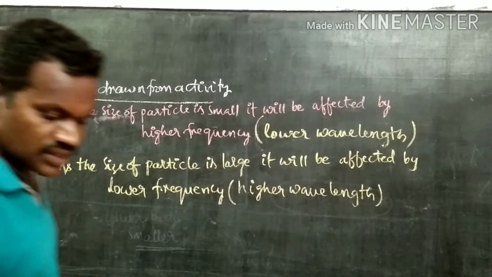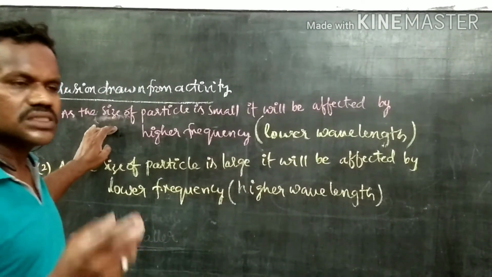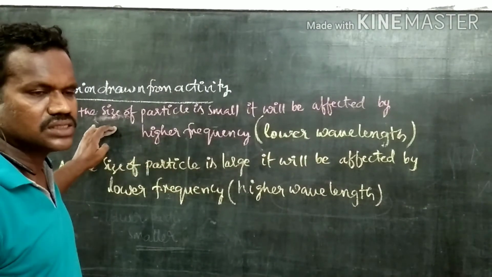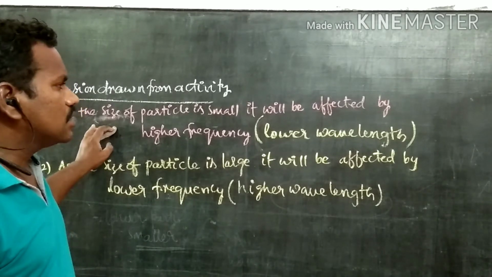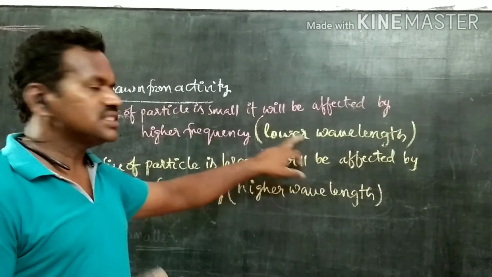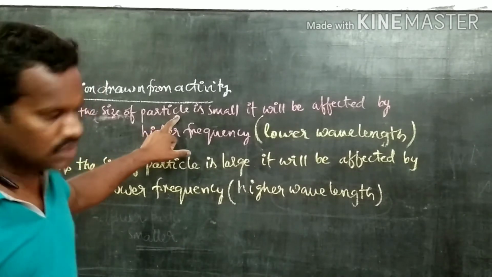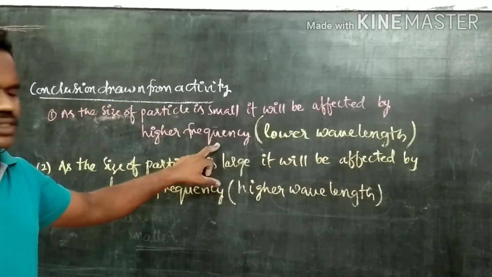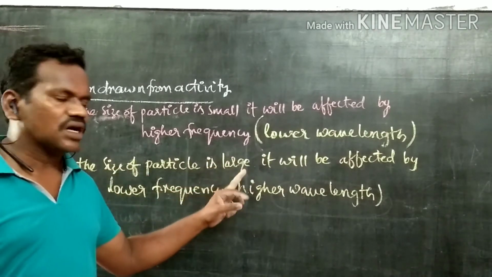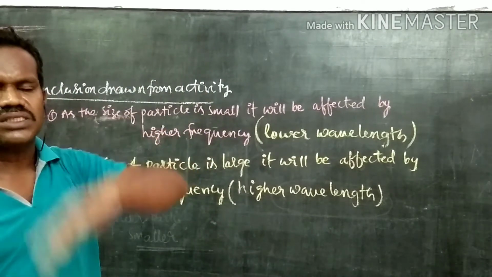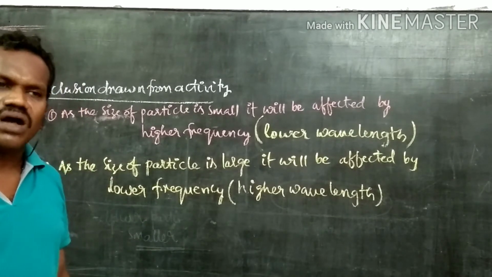Now, see what conclusion is drawn from this activity. As the size of the sulfur molecule is less, it is affected by blue color. Means the blue color wavelength is less, which means its frequency is more. So as the particle size is small, it will be affected by higher frequency or lower wavelength. As the size of the particle is large, as the reaction is going on and the size of the sulfur particle is increasing, it will be affected by all the wavelengths.